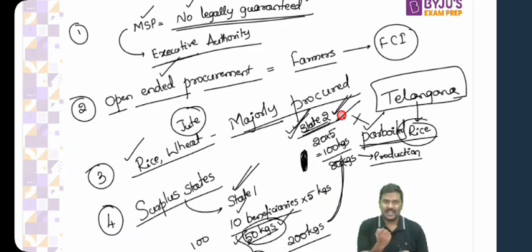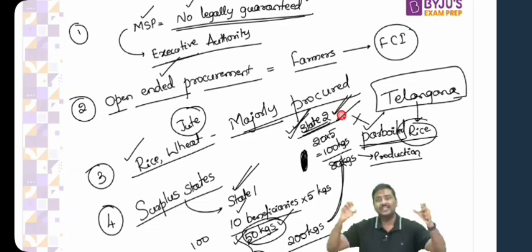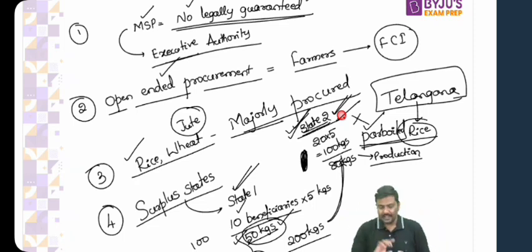Any example for a surplus state? Punjab, Haryana, Madhya Pradesh, Uttar Pradesh, all these are basically examples of surplus states. A lot of cultivation of rice, wheat, etc. happens in these states. Done. So these are certain very, very important points regarding the concept of MSP, minimum support price.